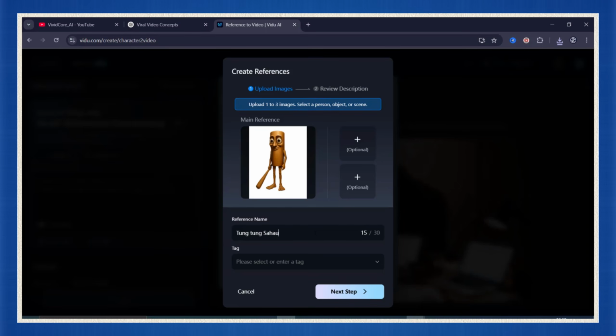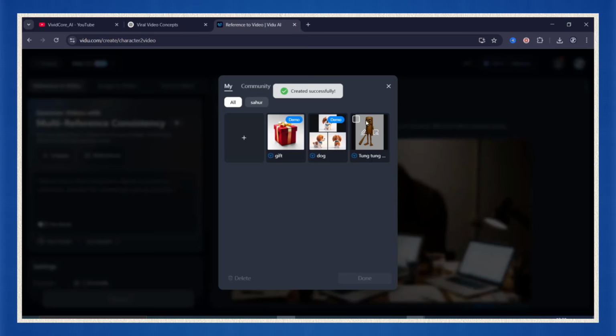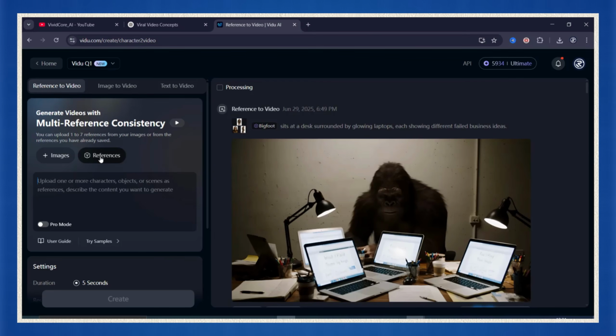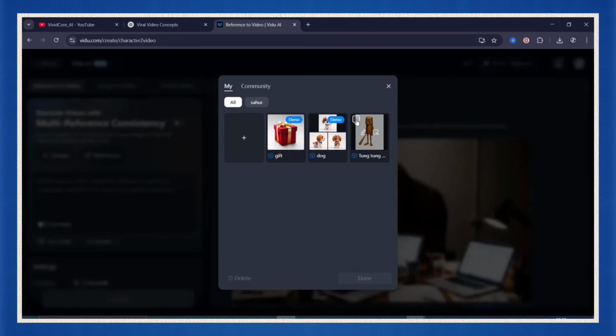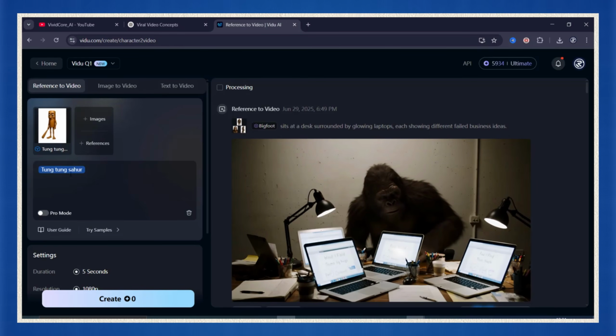Then name your reference, call it Tung Tung Sahur, and give it a tag. The name or tag is what you'll use when prompting later on, so make it simple and memorable. Once that's done, hit next, confirm everything, and boom, you've got a reusable character ready to go. From now on, every time you make a new video, just go to references, pick the character, and click done. Vidu remembers the tag, so all you have to do is drop your scene prompt in and hit create.